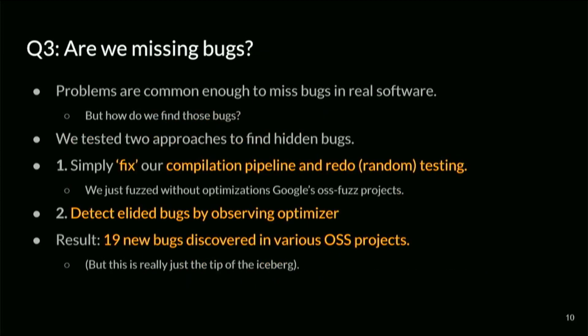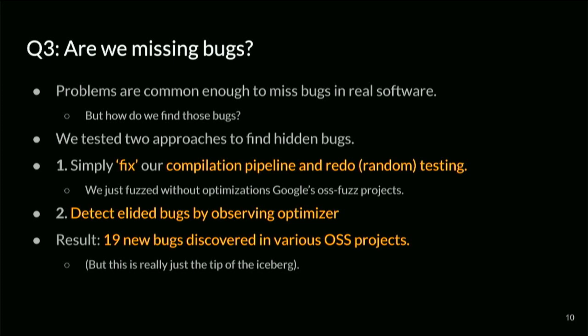So with all that knowledge in mind, we know that these things have blind spots and that the current sanitization search essentially misses bugs. Well, are we missing bugs in real world programs, or are we just finding corner cases that don't really matter? So we tried to think how we can find these bugs. We were pretty confident we could find bugs because many of the patterns that are actually exploited are so widely applicable to various kinds of software, it's kind of obvious they actually exist. But we still try to find actual bugs just to show that they exist.